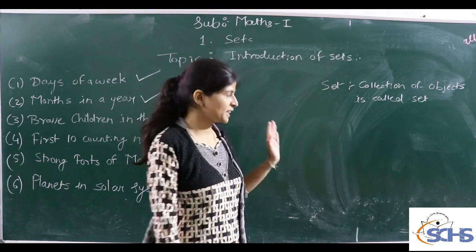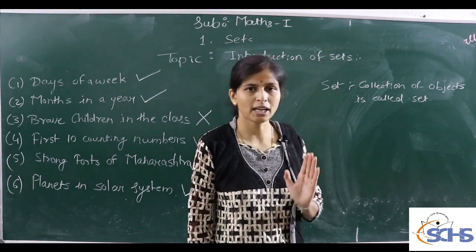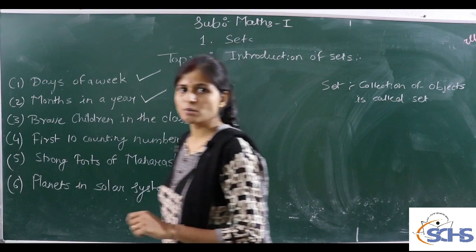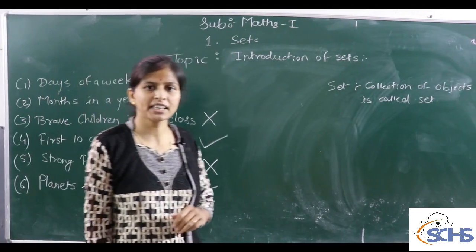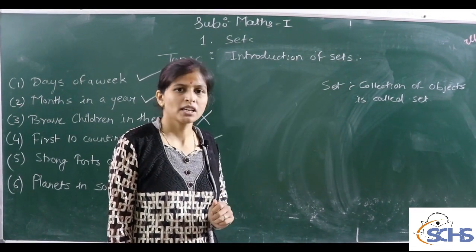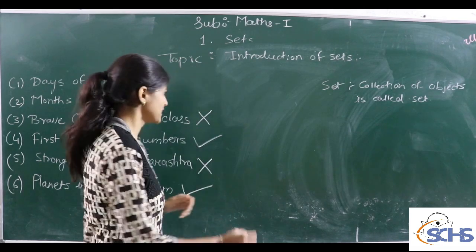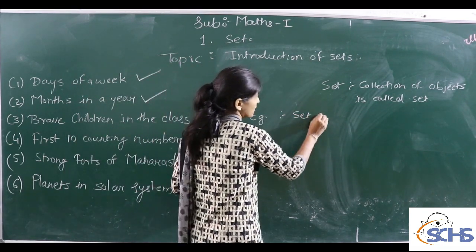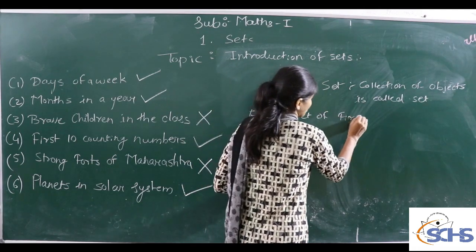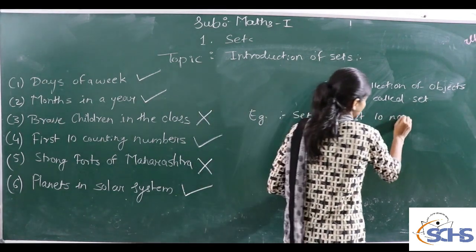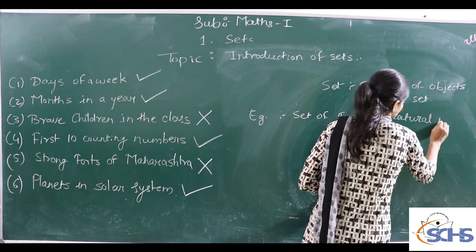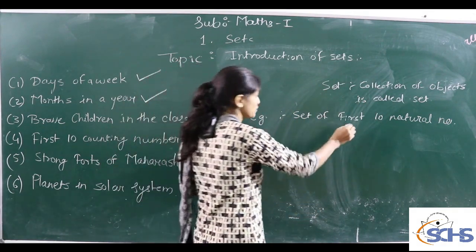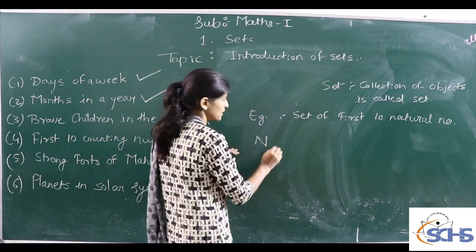Generally, the name of a set is given by a capital letter and the elements in the set are written by small letters. We use small letters for writing elements in the set and capital letters to name the set. For example, suppose we take the set of the first 10 natural numbers. How do we write this set?